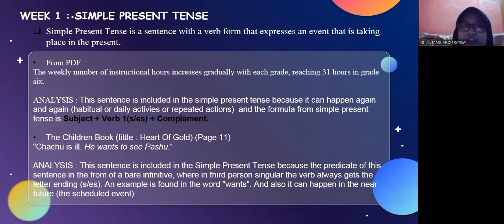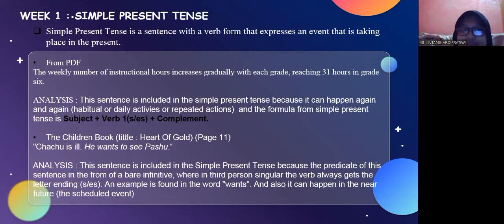Okay, in week 1, about simple present tense. Simple present tense is a sentence with a verb that expresses an event that is taking place in the present. My example from the PDF is: the weekly number of instructional hours increases gradually with each grade, reaching 31 hours in grade 6.